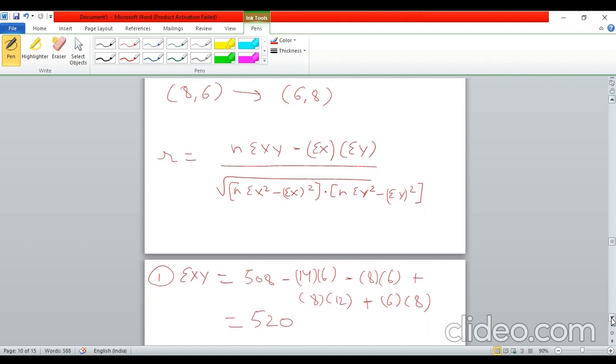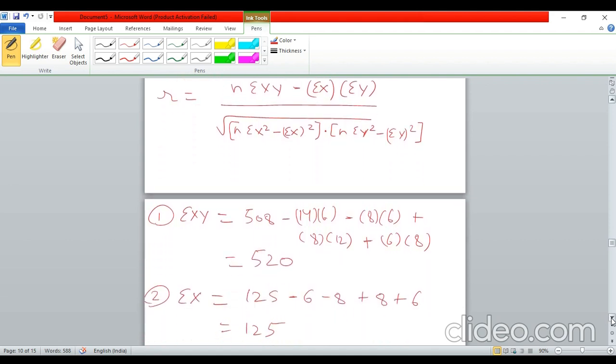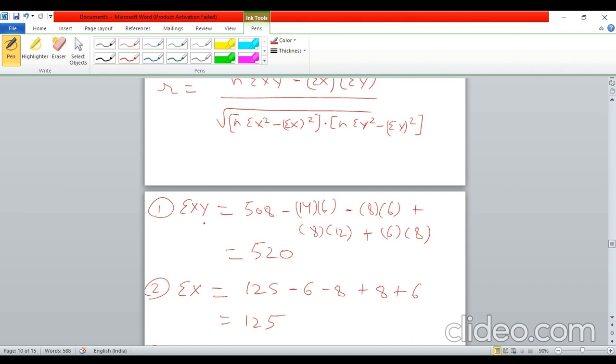So firstly, let us find summation xy. So what will be the new summation xy? These all are the new, corrected ones. First I will write the old, incorrect value. So this was 508, this was given. Now from this I will subtract the incorrect products, those were 14 comma 6 and 8 comma 6. So I subtracted these, and then I added the product of the new values, right? So this will give me the new summation xy. If you solve this, you will get 520.